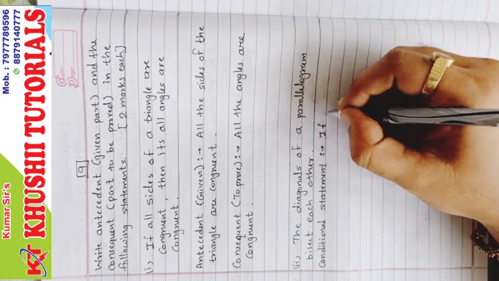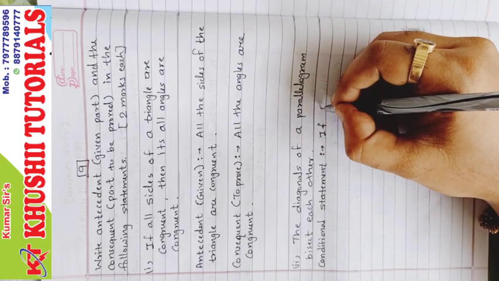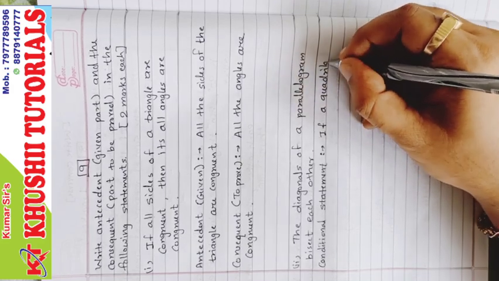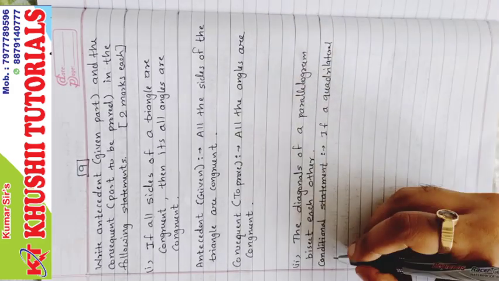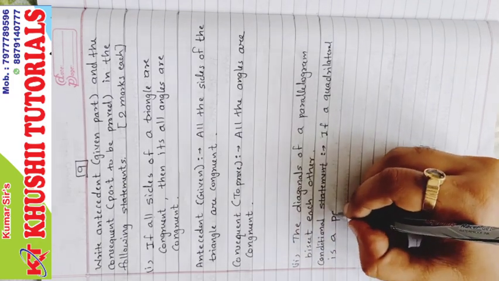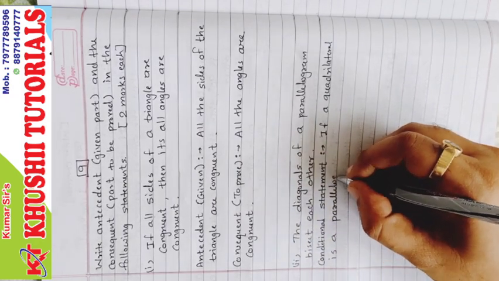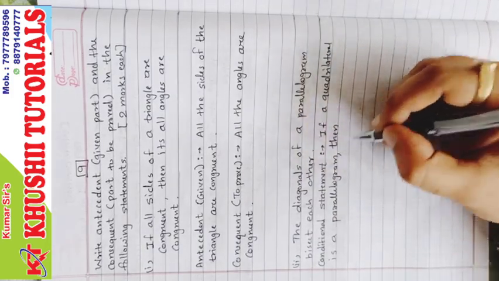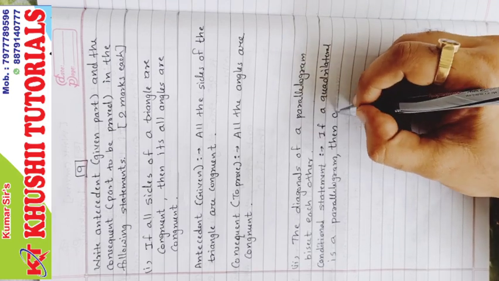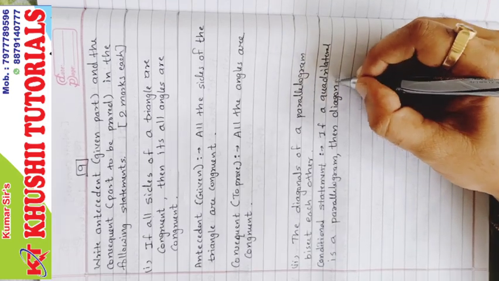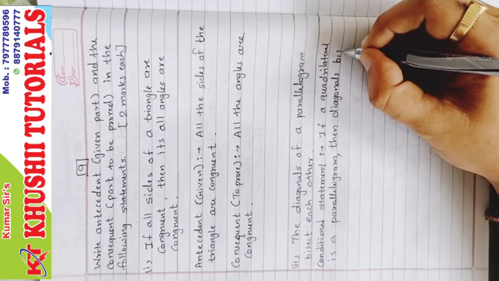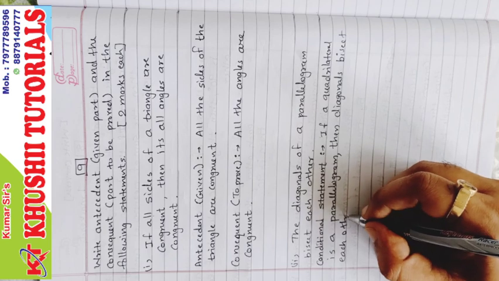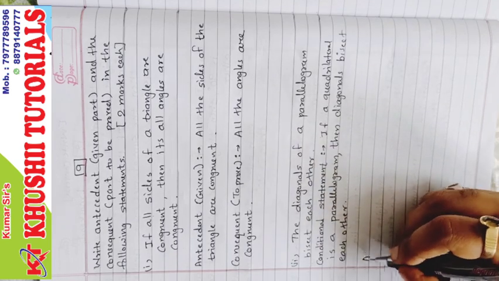So if a quadrilateral is a parallelogram, then we need to put comma here, then diagonals bisect each other.